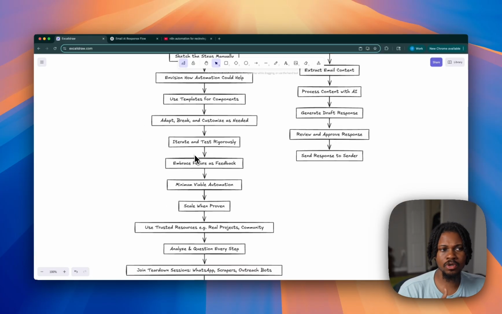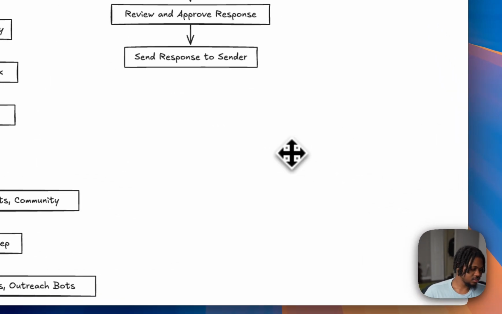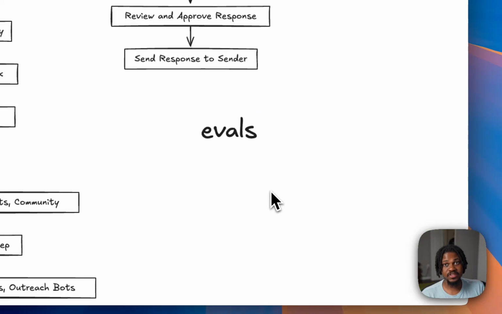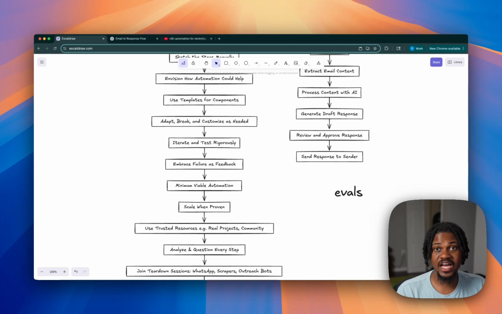As I mentioned, make sure you iterate and test regularly, especially when it comes to things like AI. There's this thing called evals. And I'm just going to type it here. Evals. So if you're building anything with AI, you need to make sure you're doing evals, because evals are the way we know if our prompts are good, if the AI agents we're building are actually working as expected. If you're building without doing evals, it's kind of like playing with fire, because the AIs can, as we mentioned, act unpredictably.